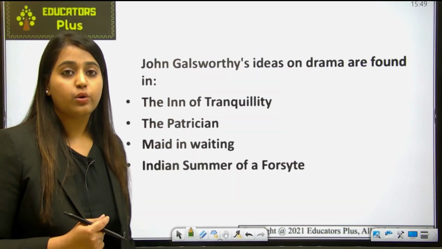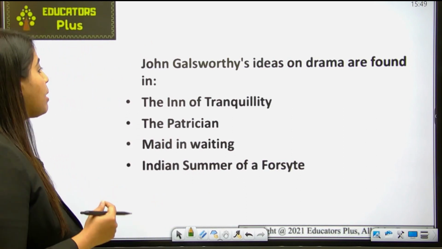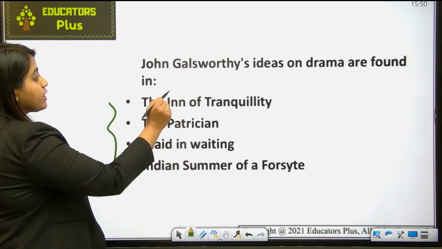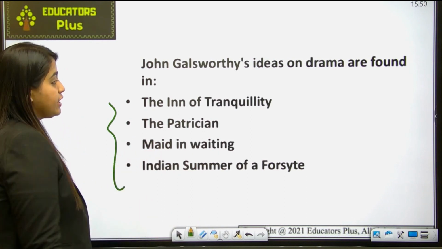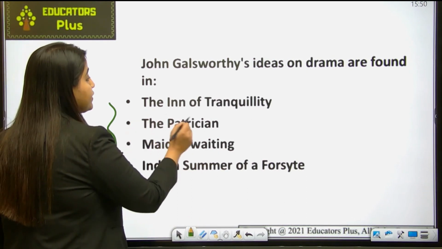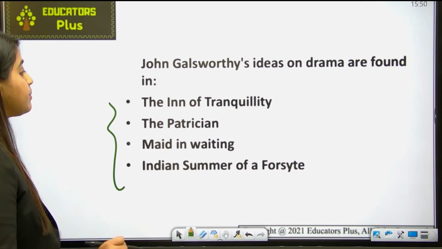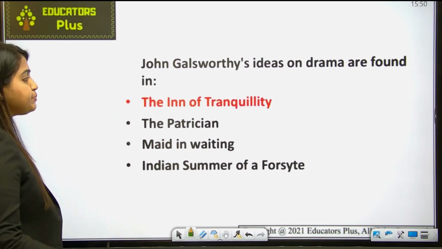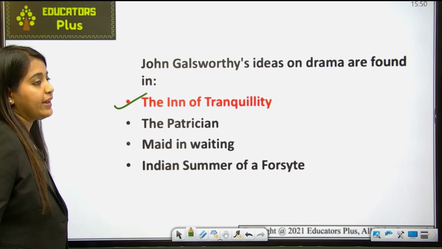Okay, so this was the question. The question says that John Galsworthy's ideas on drama are found in. Of the four options, John Galsworthy's ideas on the play or drama are found in: the Inn of Tranquility, the Patrician, Maid in Waiting, or Indian Summer of a Forsyte? Okay, so let's discuss what is the correct answer. The correct answer to this question is the Inn of Tranquility.